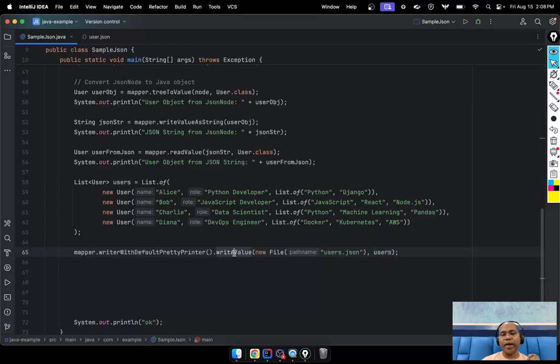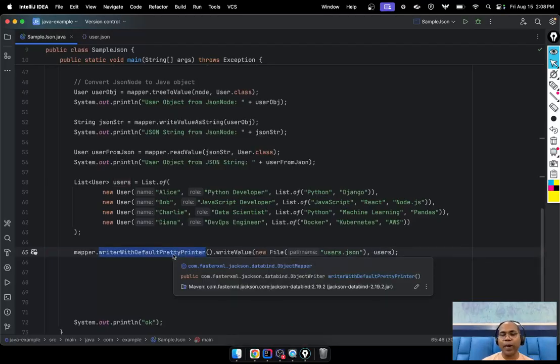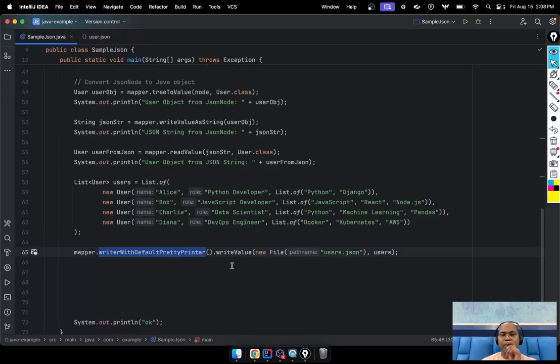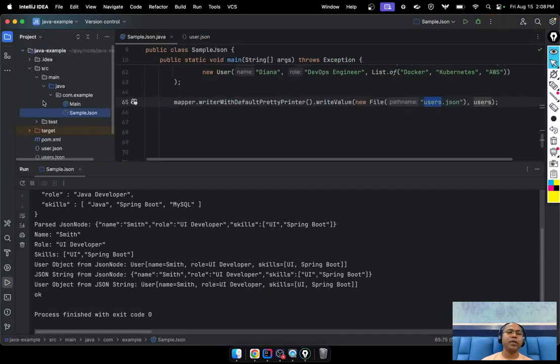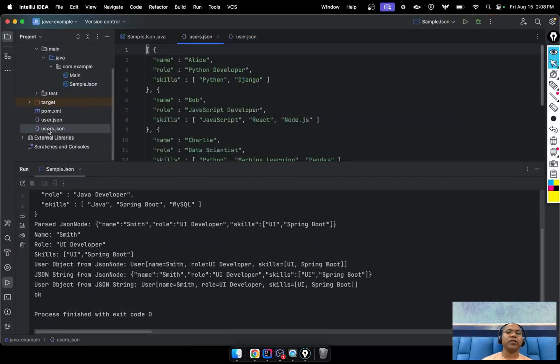So the mapper class is generic. You can pass one object, or you can pass a list of objects. Here I want the file to be written in a formatted pattern, so you can use the pretty printer. And if you run this, users.json will be made.